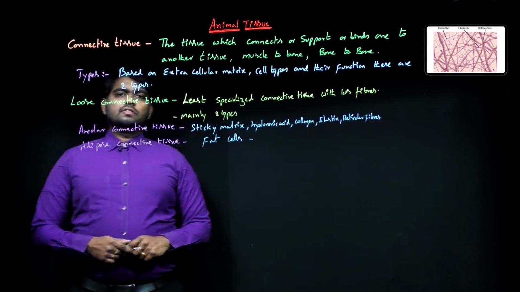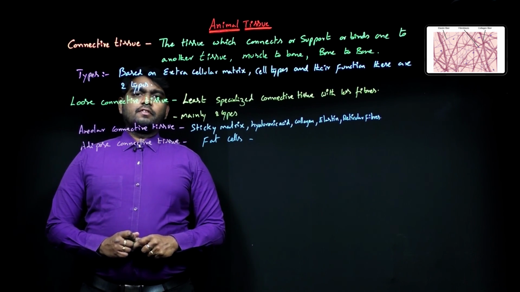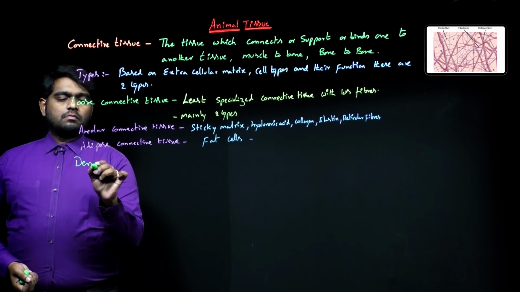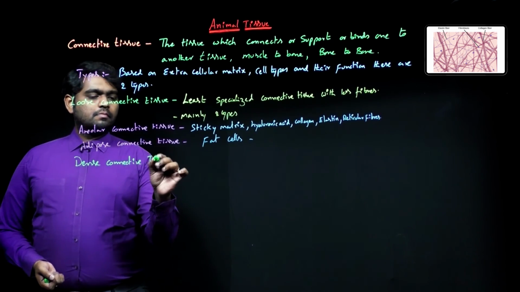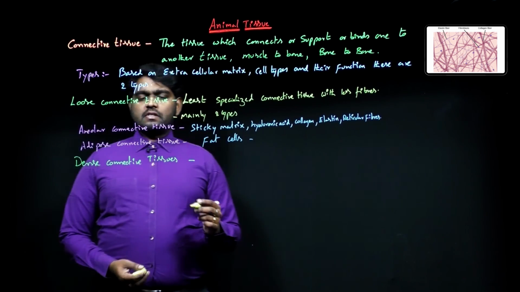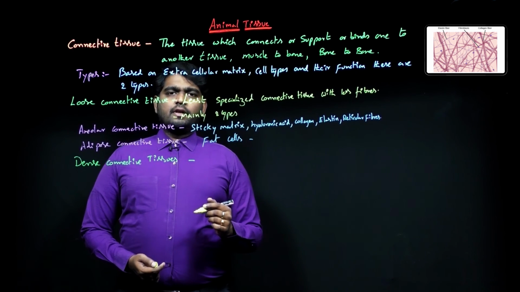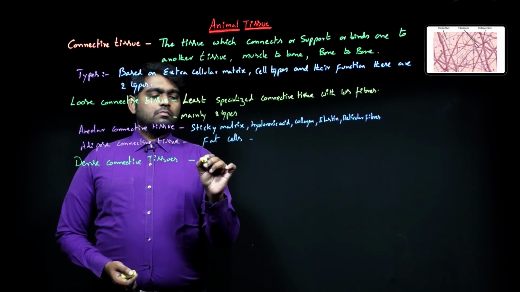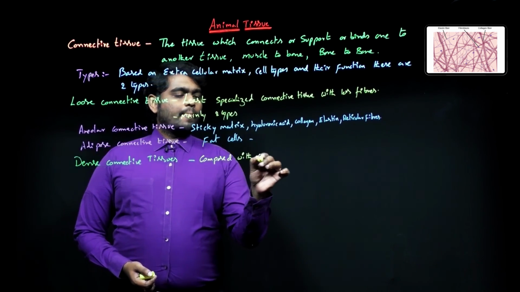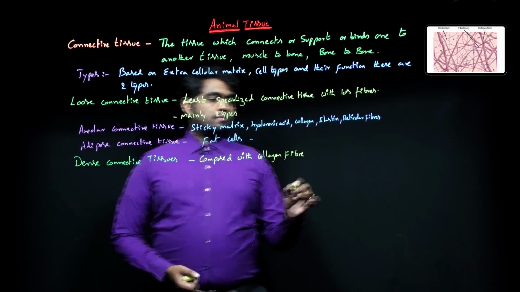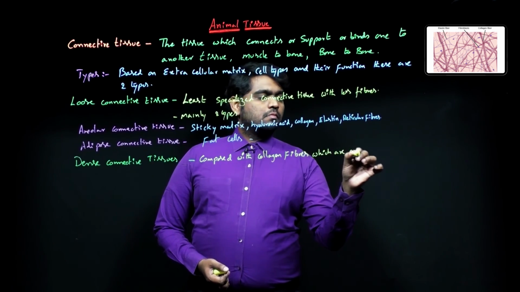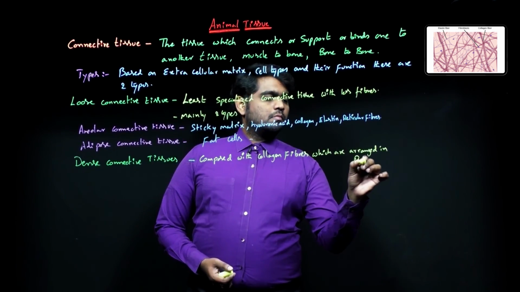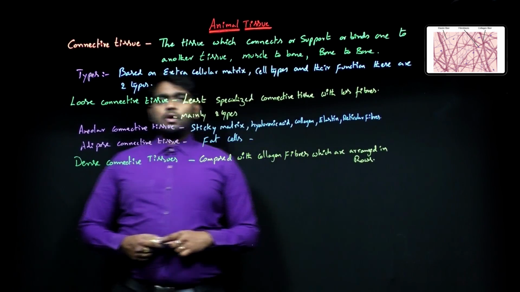Second type of connective tissue is dense connective tissue. This dense connective tissue means it is mainly composed of fibers, that is collagen fibers, which are arranged in rows.